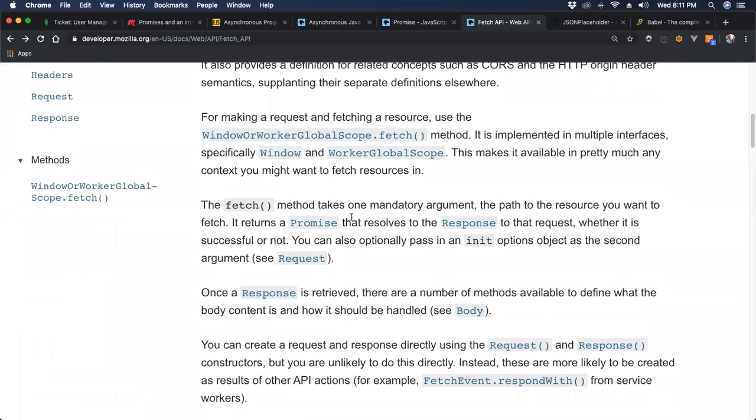But let's scroll down here to kind of the good stuff. The fetch method, and that means fetch is a function that you can call, hence the parentheses. So fetch is just a function, but what it does in the running of that function is eventually, at the end of it, it returns a promise. So you'll call fetch, and what you get returned from fetch is this thing called a promise. And the promise will then eventually resolve to have a response.